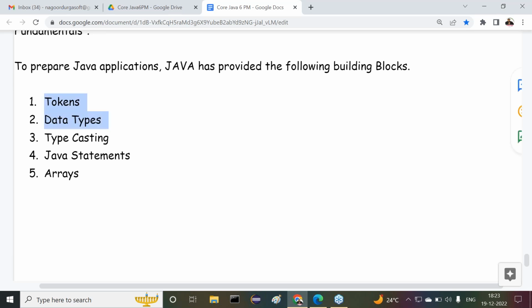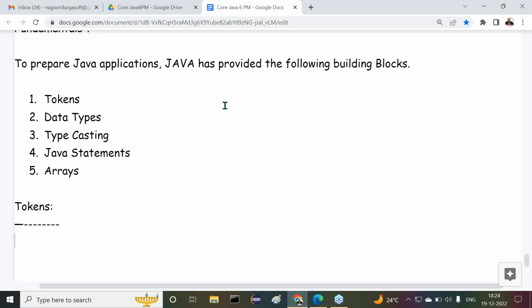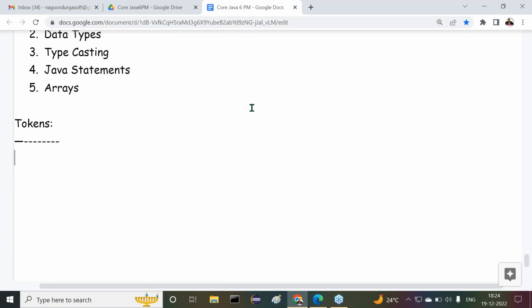Next one is the data types, typecasting, then Java statements. These topics we are going to understand in an effective manner. So all of you are getting clarity or not? Right. Let's move on to the very first one. What is this first one here? Tokens. Understand this clearly.